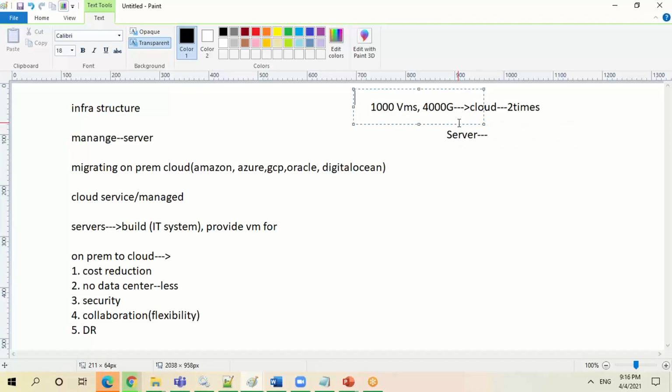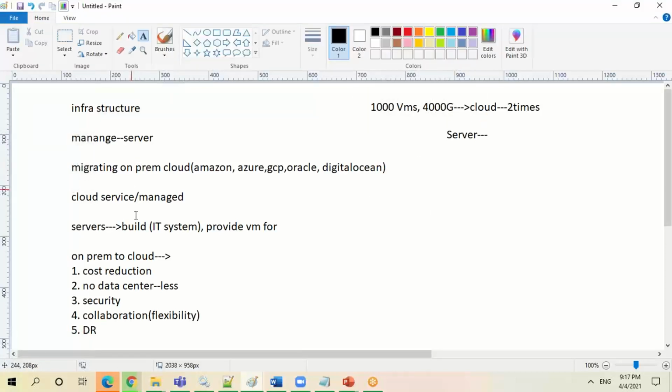So if you talk about cloud infrastructure, obviously you have to think about automating your cloud infrastructure. Only when you automate a few things, or manage your cloud infrastructure through some automation, will you get reduced cost.